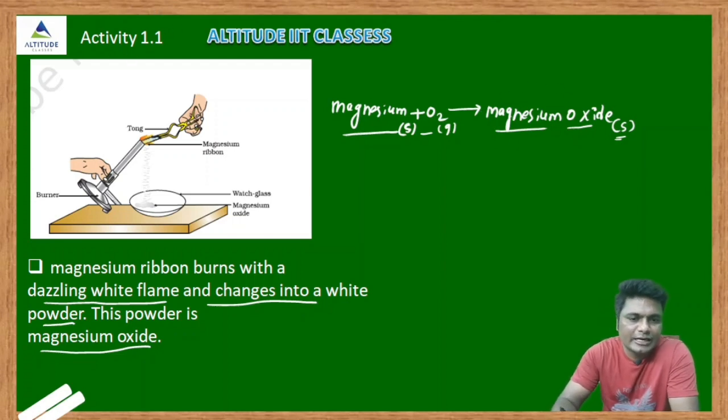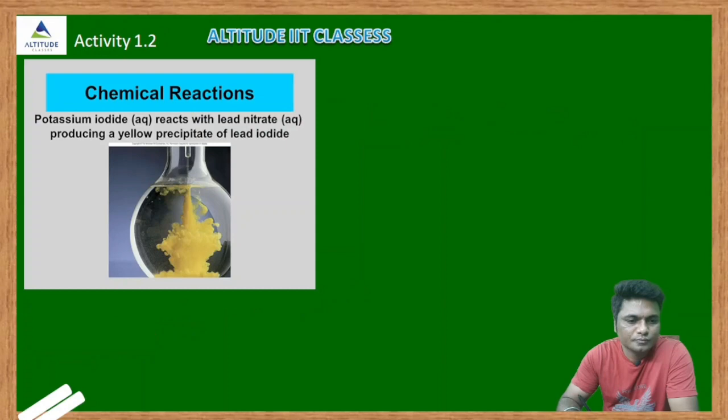So see here, the second activity. In the second activity, what is given here? Potassium iodide reacts with lead nitrate. Here AQ means aqueous. It means the compound is dissolved in water. That is called an aqueous solution. So aqueous potassium iodide reacts with aqueous lead nitrate and produces the yellow precipitate of lead iodide.